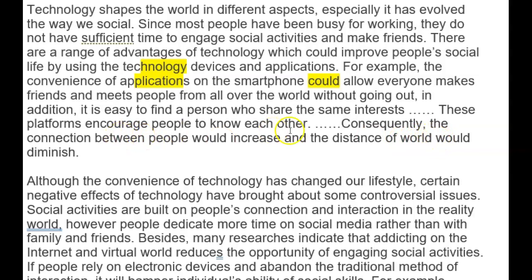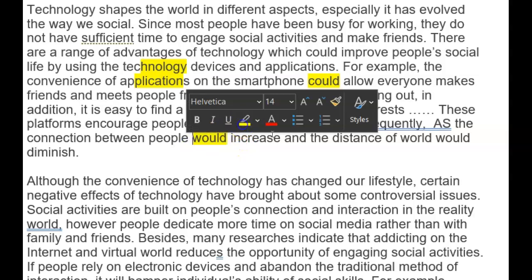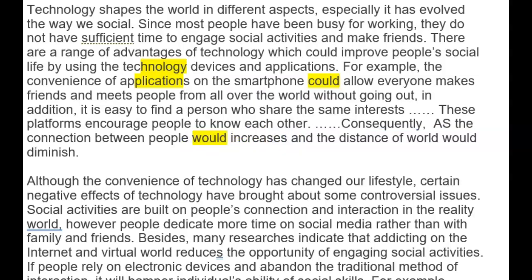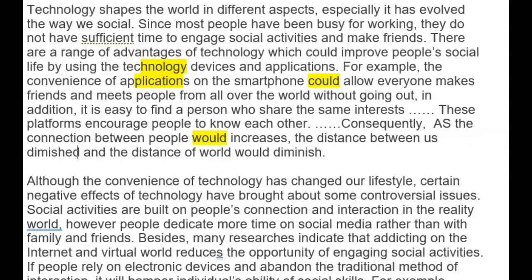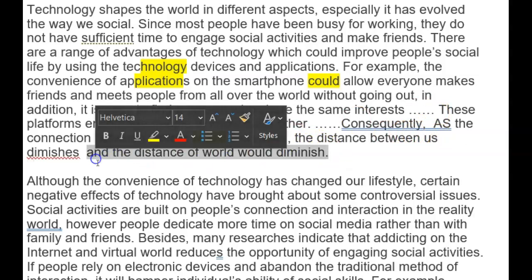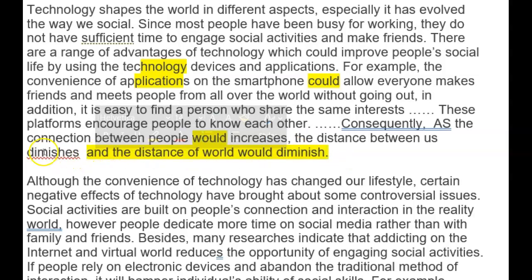Let's go as. Okay, consequently, as the connection, you can do a nice complex phrase here. As the connection between people increases, so you don't need that, but do present tense, increases, comma, the distance between us diminishes. Okay, so start with as, then that would be really nice. It's a little bit more sophisticated, okay? Sorry, I can't spell it right. Let's get that spelling check.